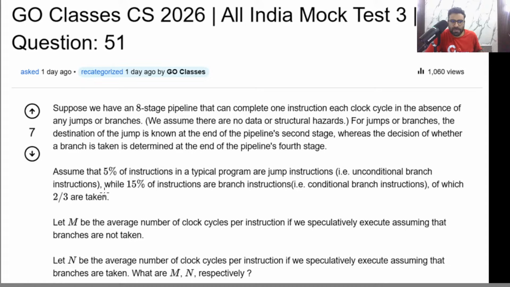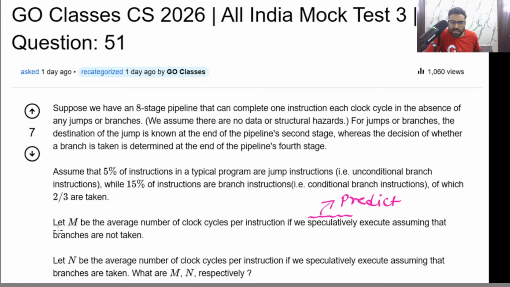Assume that 5% of instructions in a typical program are jump instructions, meaning unconditional branch instructions, so they will always be taken. While 15% of instructions are branch instructions, meaning conditional branch instructions, of which 2/3 are taken. Let m be the average number of clock cycles per instruction if we speculatively predict. Remember, this word means predict. We are doing a prediction here.